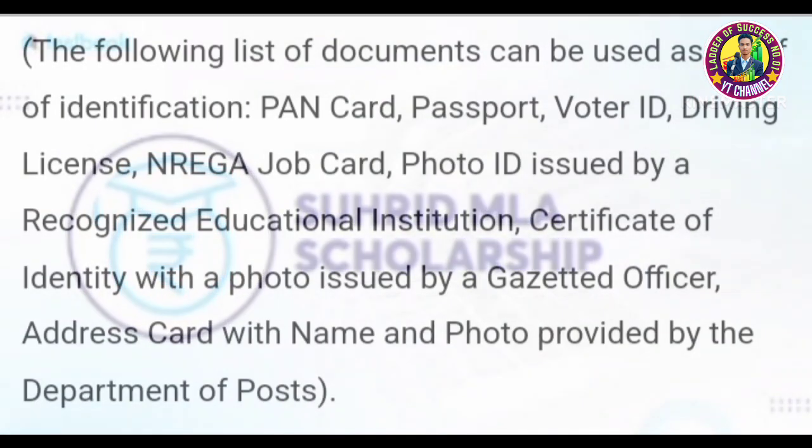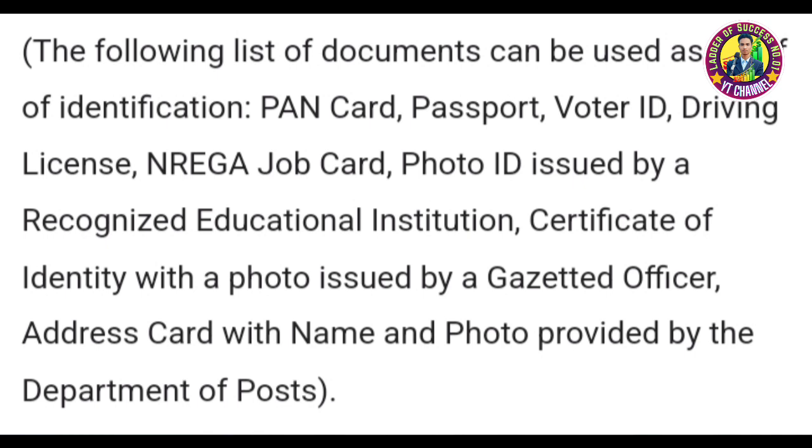The following documents can be used as proof of identification: PAN card, passport, voter ID, driving license, NREGA job card, photo ID issued by a recognized educational institution, certificate of identity with a photo issued by a gazetted officer, address card with name and photo provided by the Department of Posts.